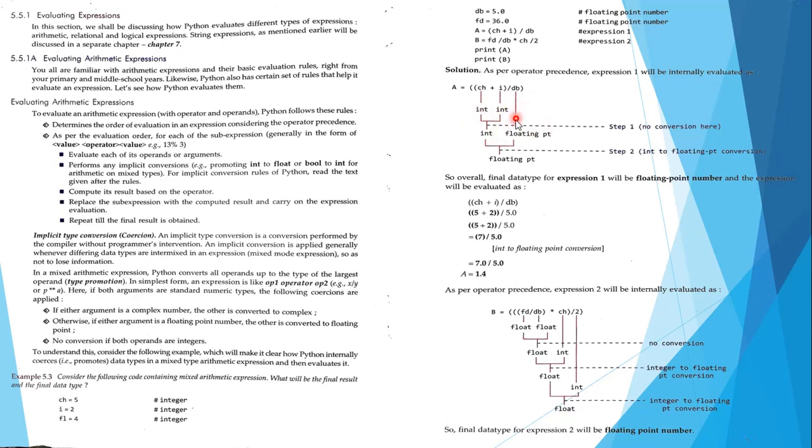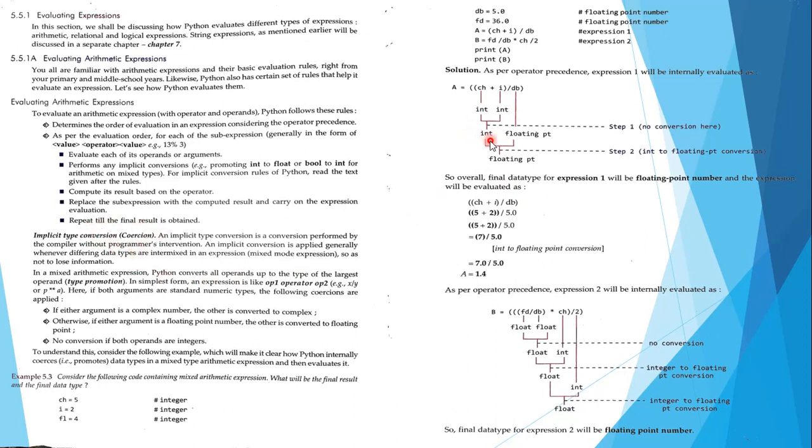Now when the division takes place between the result of this and this, we have one value as an integer and the other as a floating point. Python needs to decide what the data type of the final result will be, because one is an integer and one is a floating point. So it will automatically convert the integer to a floating point, calculate with floating point and floating point, and the result will be given as a floating point number. You are not going to do this. Python is going to convert it by itself.